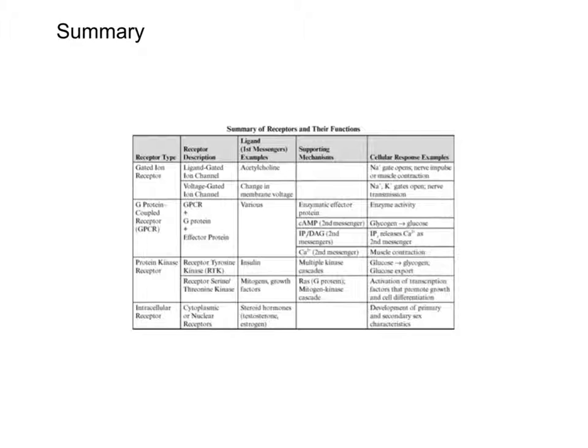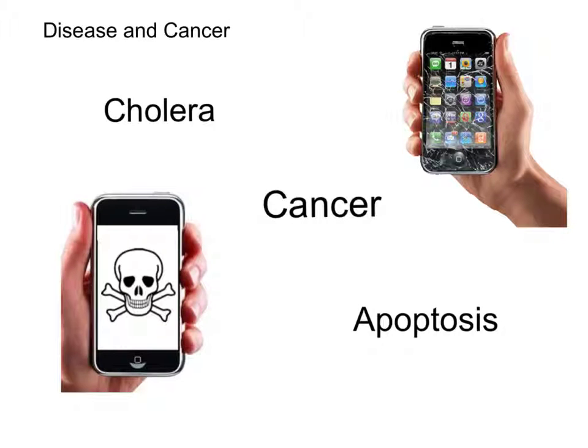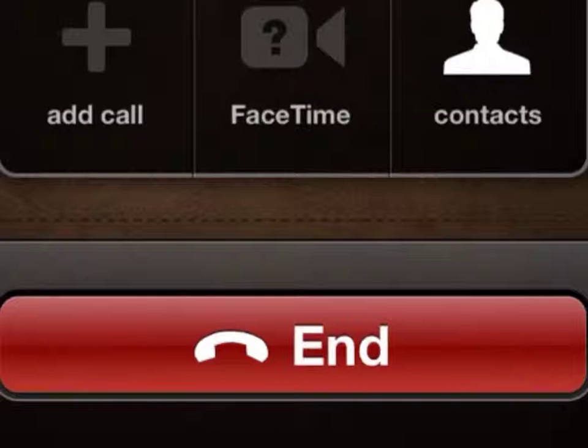Here's a summary of everything I just said. Cholera is a waterborne disease caused by bacteria. Cancer is a result of uncontrolled cell division. Apoptosis is a programmed cell death. This phone has gone through a virus, and this phone has gone through uncontrollable abuse. End call.